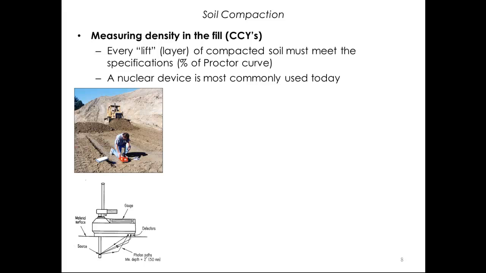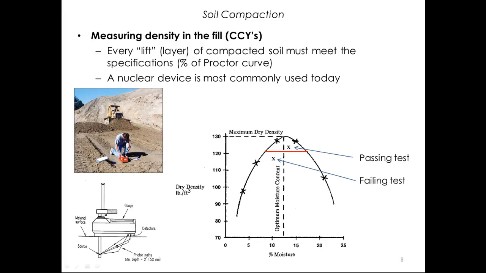In terms of field testing, the nuclear device is most universally used since it only takes a couple minutes to get the results. Illustrated here, then, we see examples of 2 tests that are taken, 1 test above the line, passing, and the other test below the line, which would be a failure.